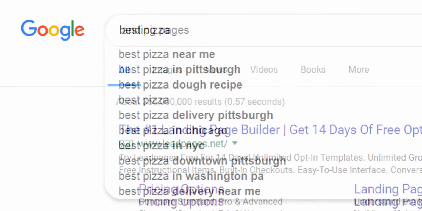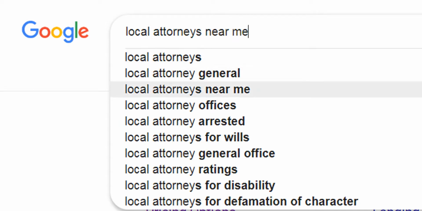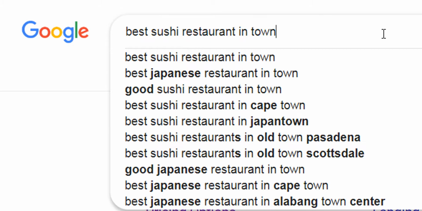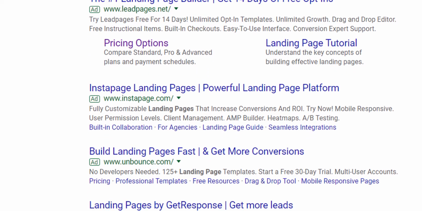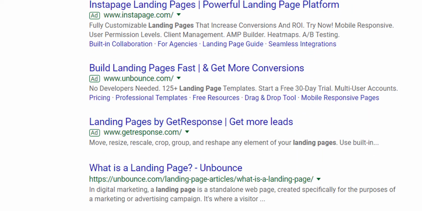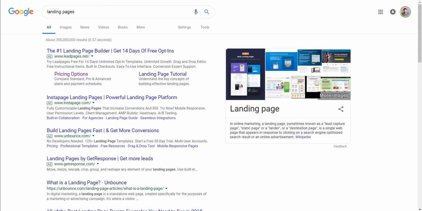But if I'm a business selling any product or service, I have a vested interest in understanding exactly what users are typing in to find me, and more importantly, how do I get here onto page 1 in Google. So let's break down the anatomy of this search engine results page.